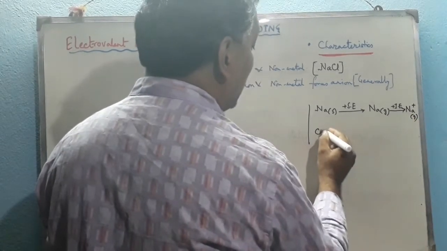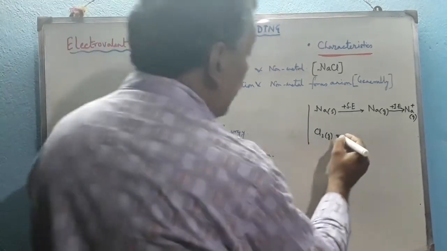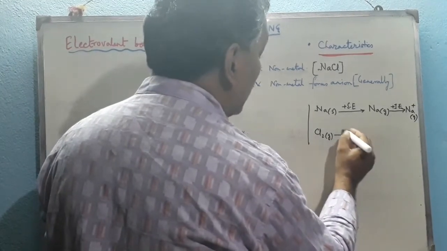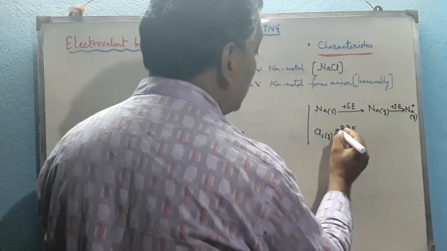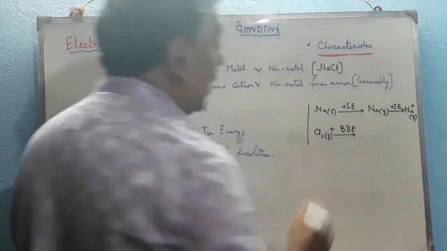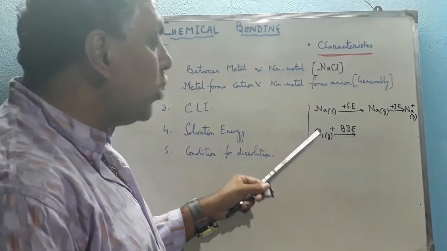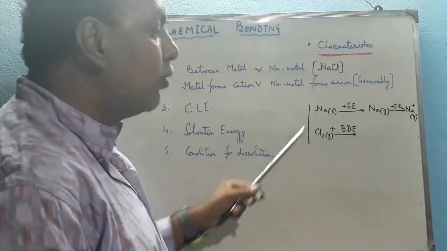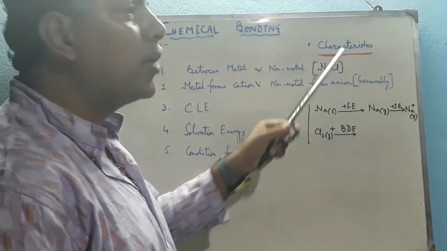Now again Cl2, we know that this is a gaseous molecule. First we have to dissociate this linkage, known as the bond dissociation enthalpy. This amount of energy is supplied, that's why it will be plus. Whenever this energy is supplied, for one molecule we obtain 2 atoms of chlorine, but here only 1 atom of chlorine is required.